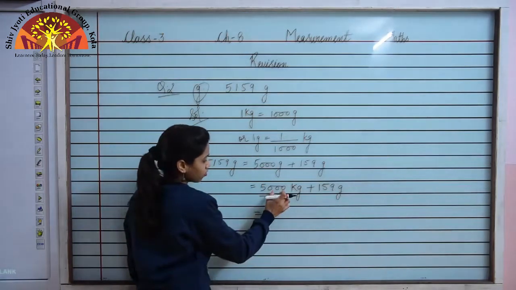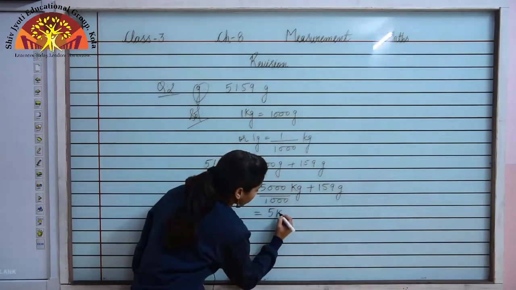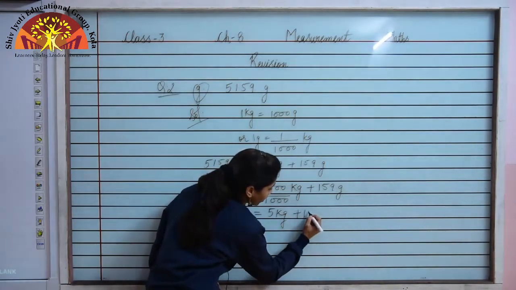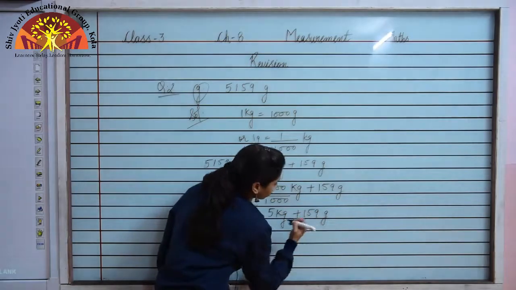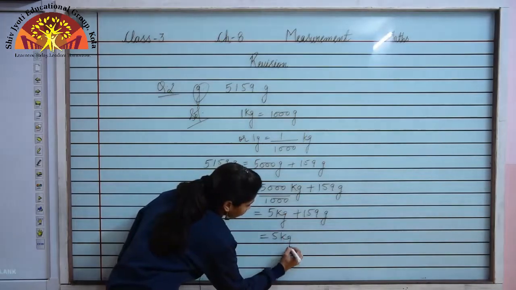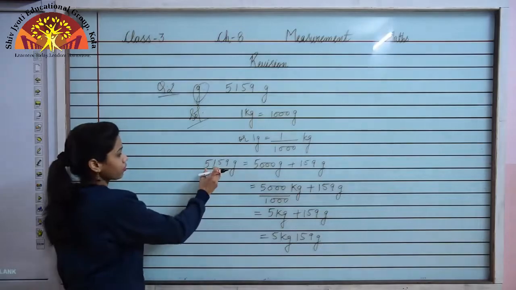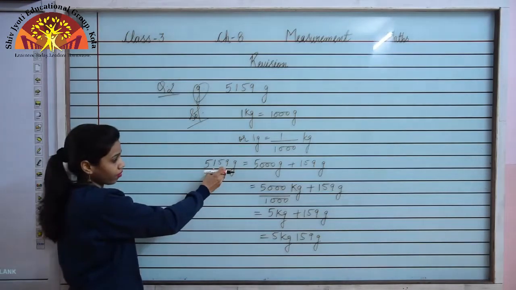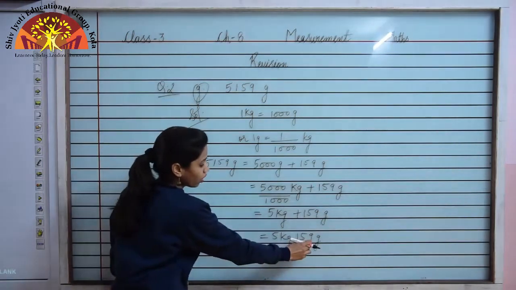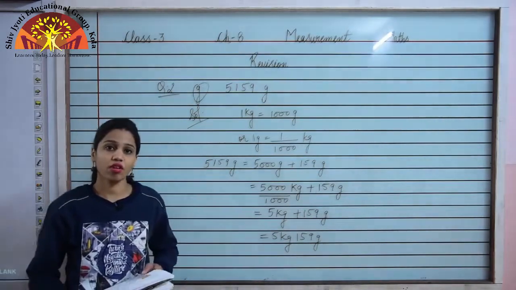Now these 3 zeros are cancelled by these 3 zeros, so we are left with 5 kg plus 159 gram. We can write it like this: 5 kg 159 gram. Hence 5159 gram will be 5 kg 159 gram. So this is how you have to do the conversion of weight.